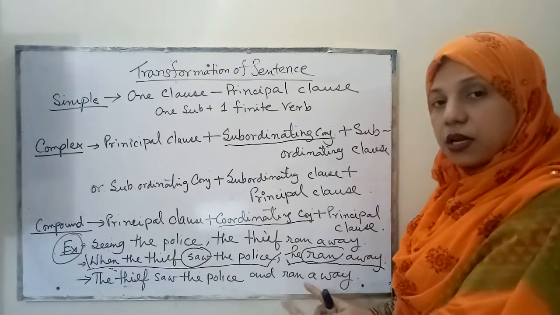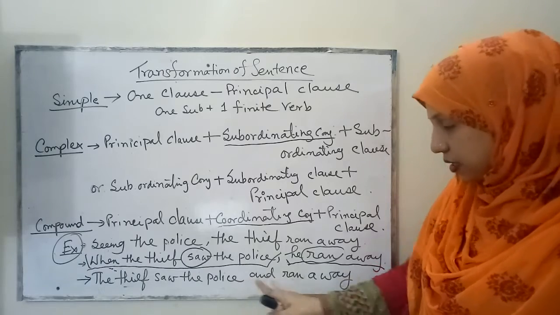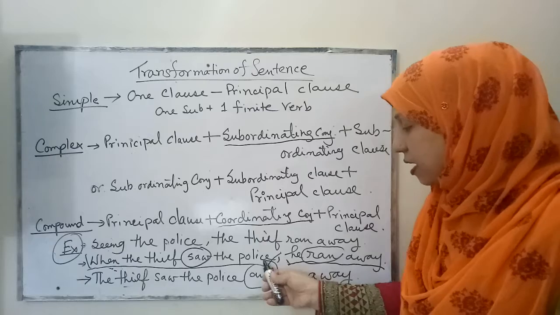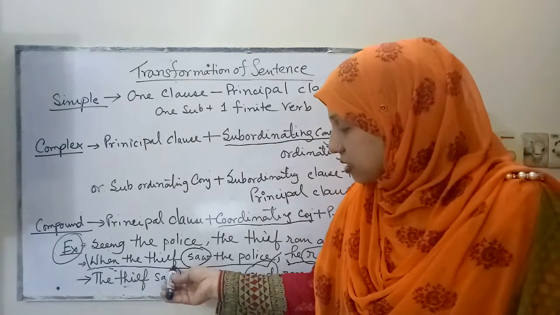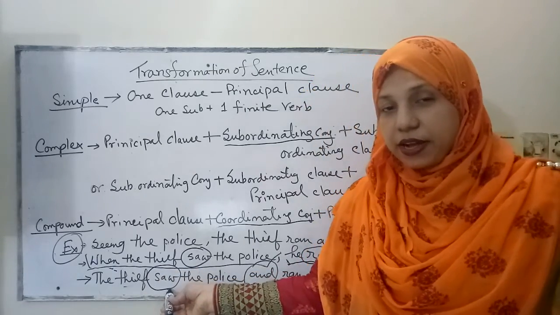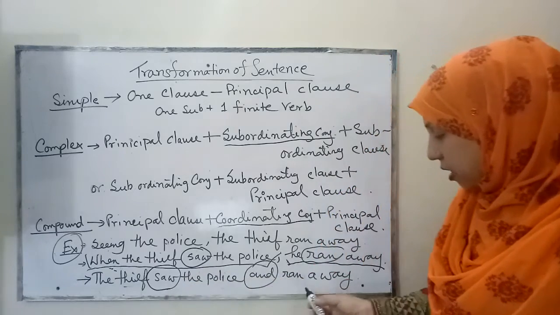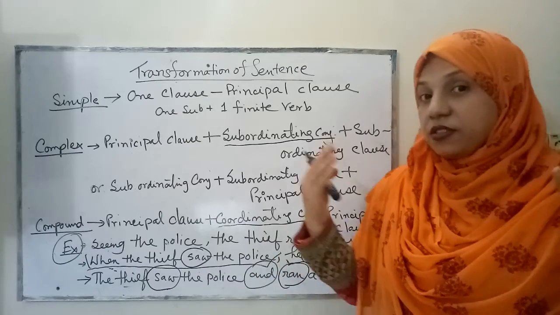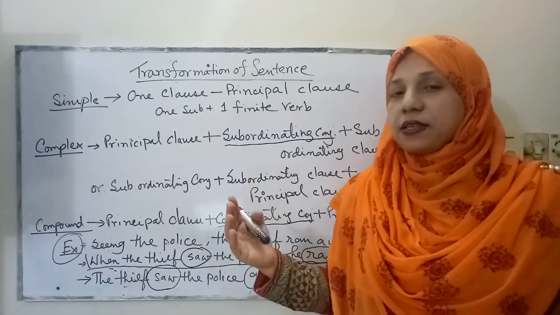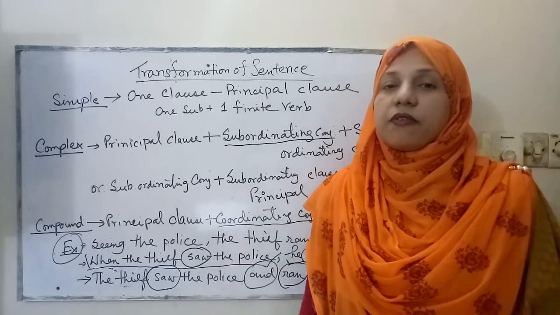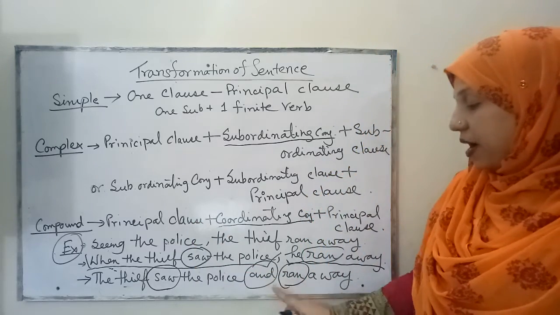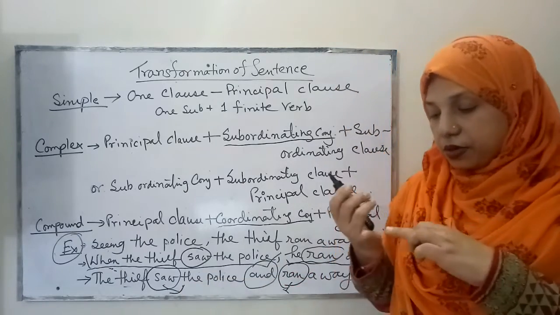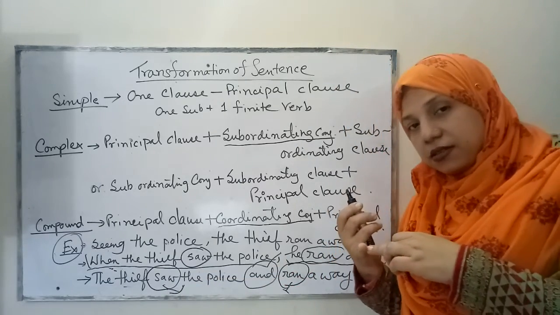Here they are known as coordinating clauses, and they are added with the coordinating conjunction and. You see this verb, is it finite or non-finite? Of course finite. Another verb, ran away, this is also a finite verb. Let me summarize what is a finite verb. Sometimes I find many students confused about the finite and non-finite verbs. Finite verbs are actually the verbs which get changed according to person, number and tense.